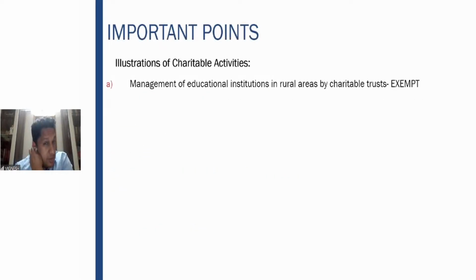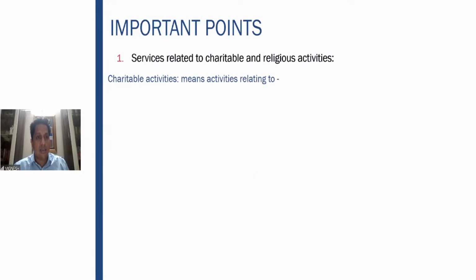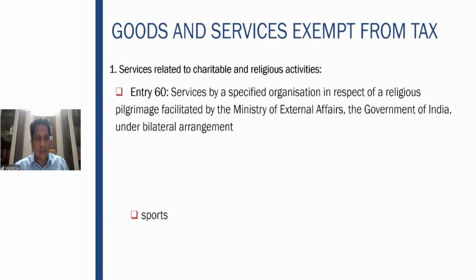exempt. So management of education institutions in rural areas, though it is not a charitable activity, there is another entry which we will subsequently see. In rural areas, management of education institutions by a charitable trust is exempt. So though this is not a charitable activity here, an exemption is definitely given with regard to management of education institutions in the rural areas. So let us see where these are covered here.